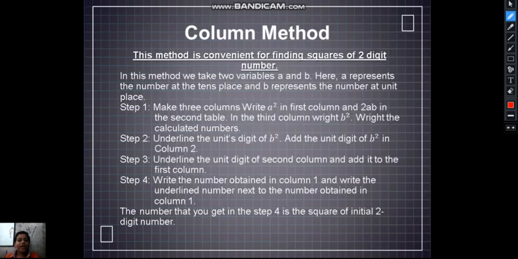Okay, to find the square of 89, first we will check here. Step 1 is to make three columns. Write a square in the first column, 2ab in the second column and b square in the third column.